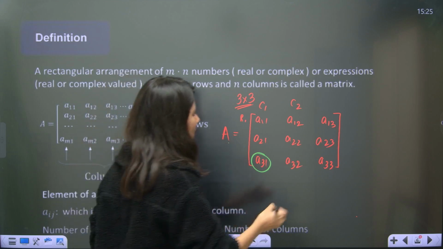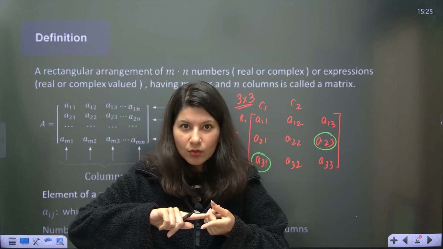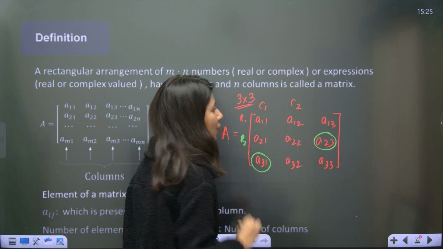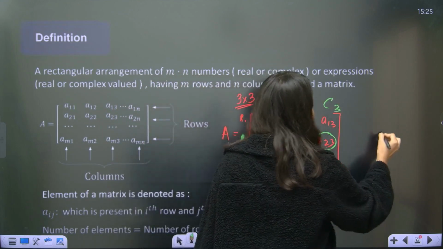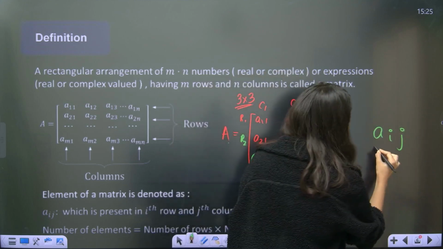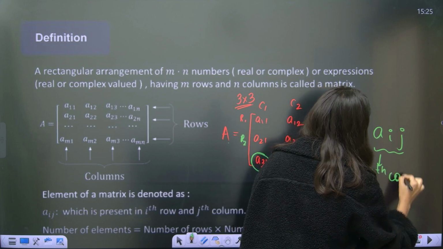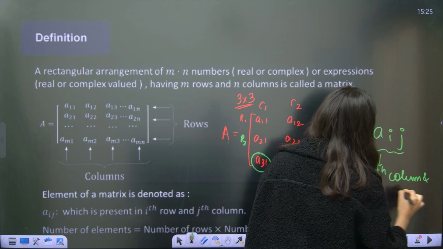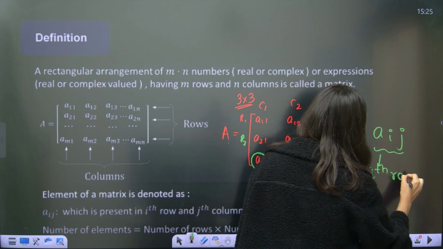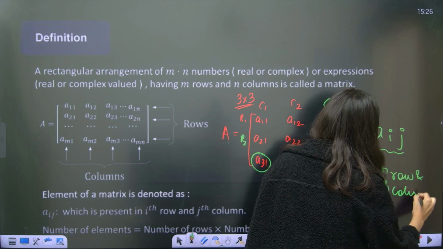So if I just tell you A23, ma'am, hold on, A23. So second row, can you see this is your second row? But third column. Okay, so now you understand Aij is what? Element residing in ith row and jth column. Are you getting my point?